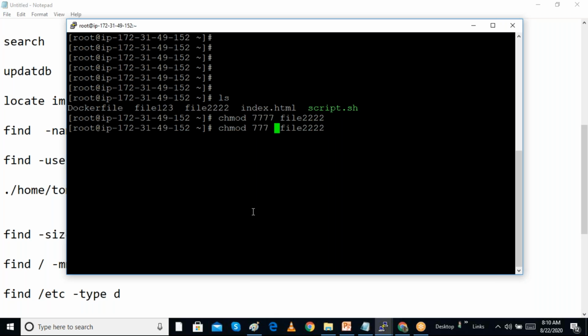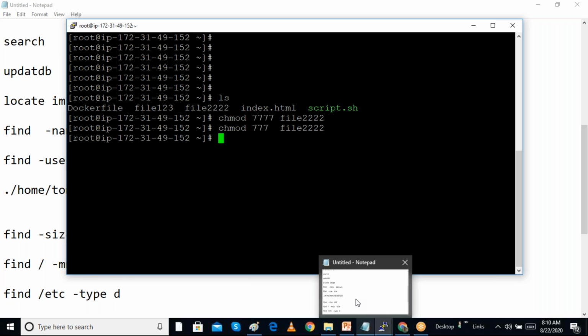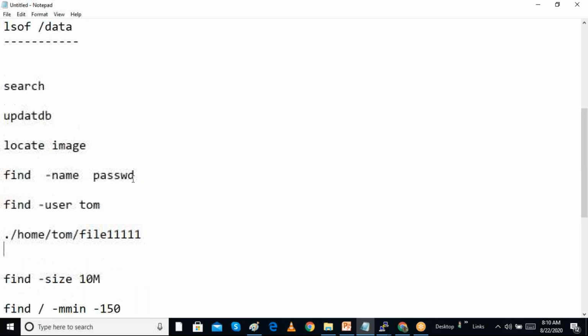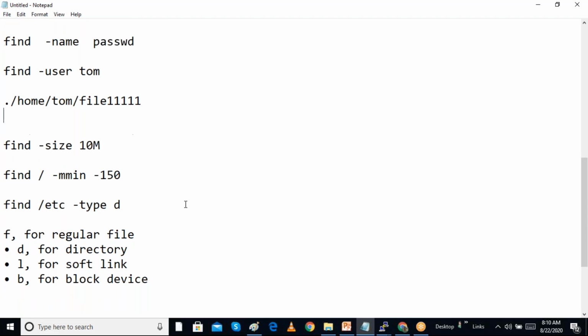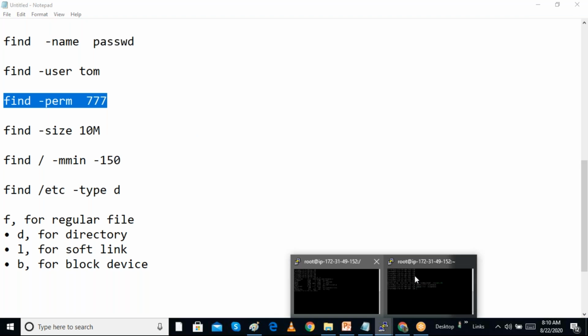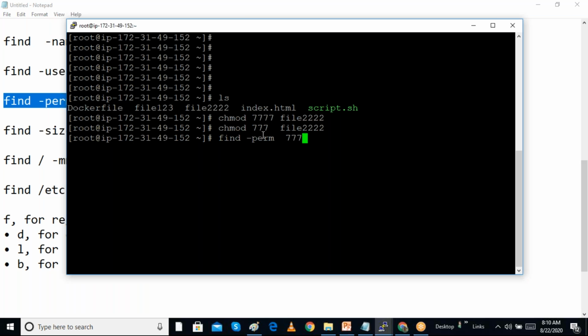Now I want to search all the files which have permission 777. I can give this command, find, and I can give the permissions. So I am searching for files with the permission of 777. It is showing that this script file and this file also have 777 permission.